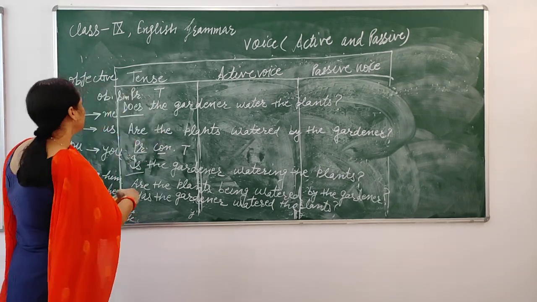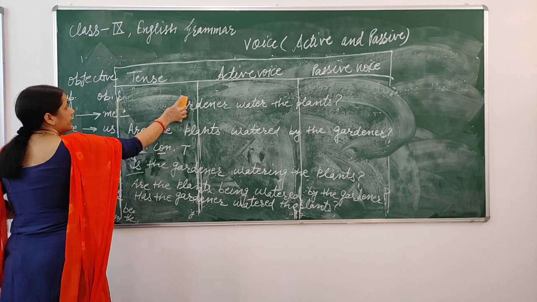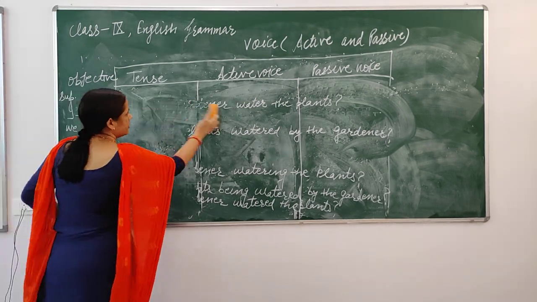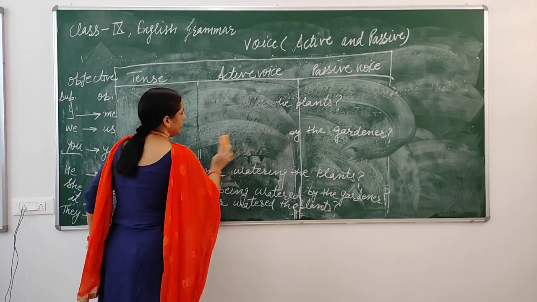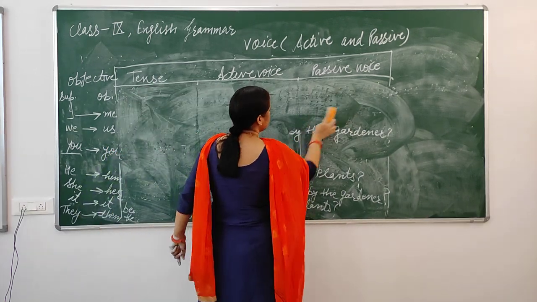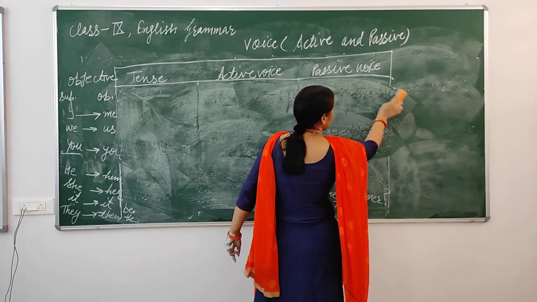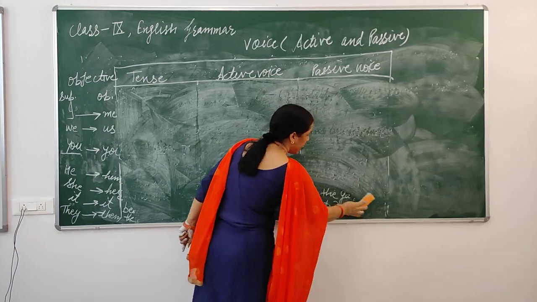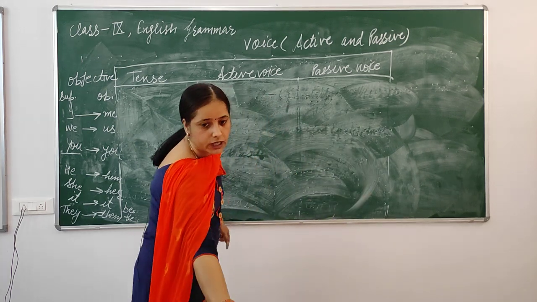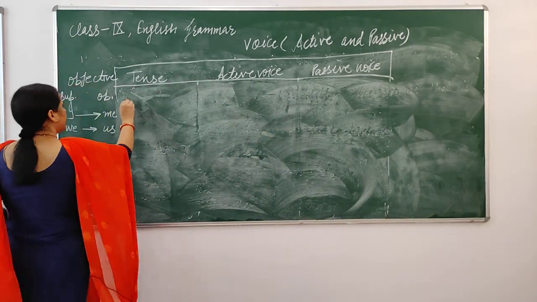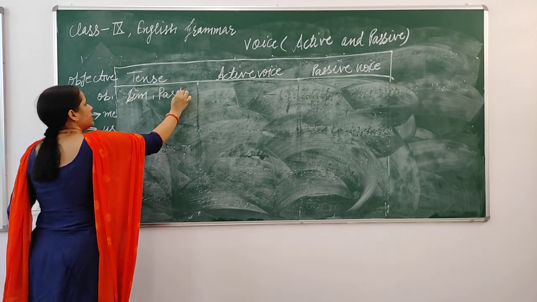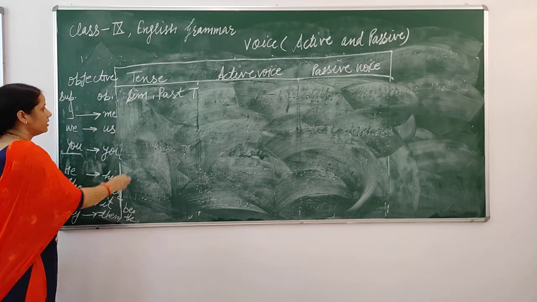Now I am coming to past tense. Past tense, yes-no type interrogative sentences. In yes-no type interrogative sentences, firstly we put a helping verb, and at the end of the sentence we put a question mark. Simple past tense.